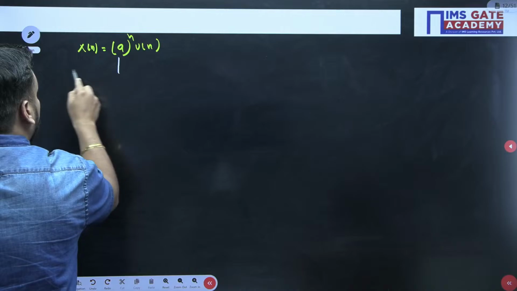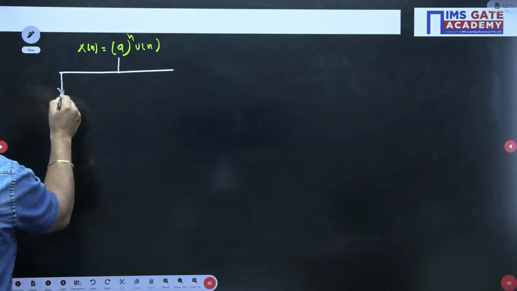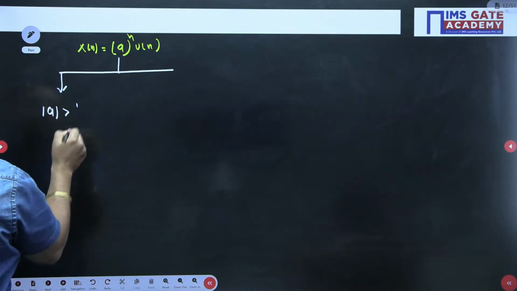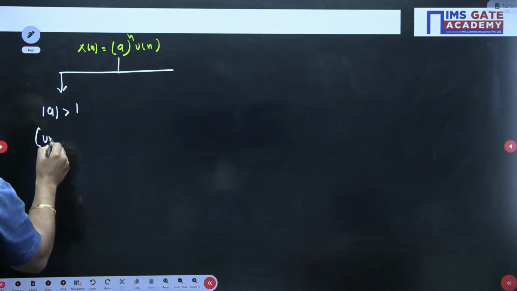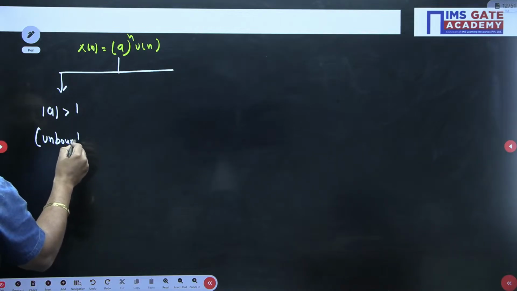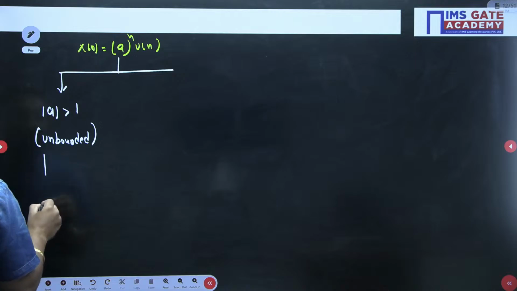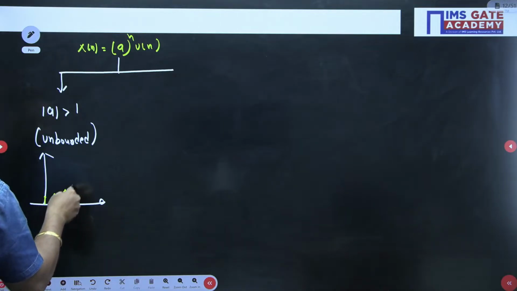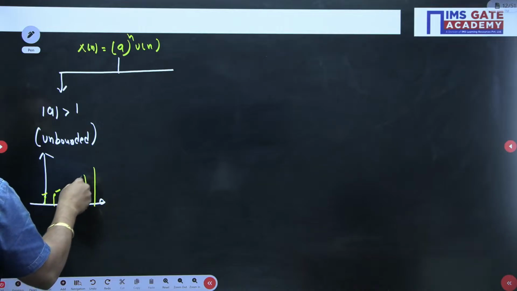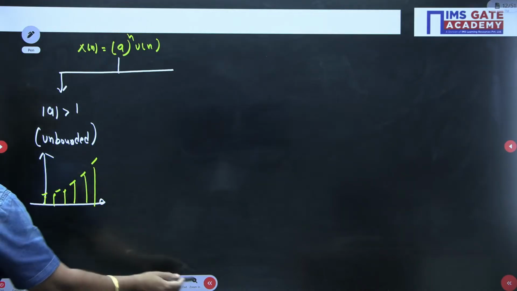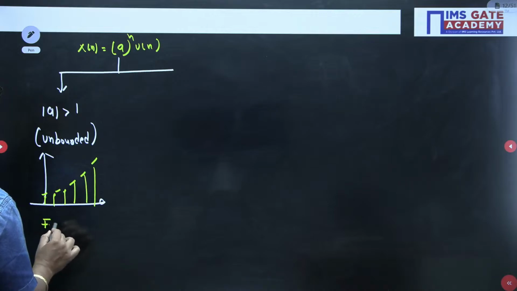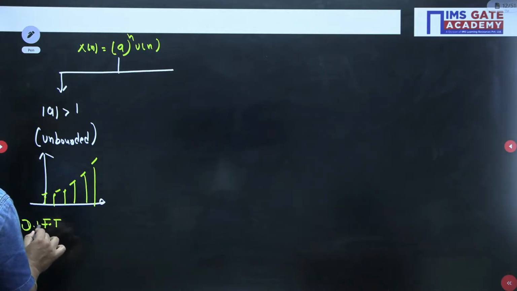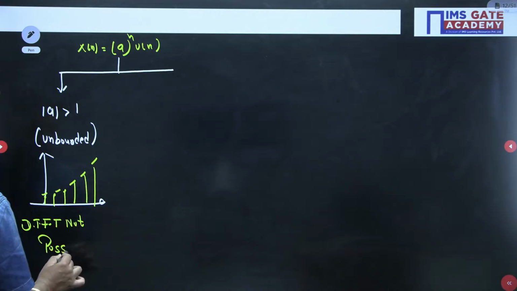I already gave you two conditions. If mode of a is greater than 1, then the signal will behave as unbounded, and the curve will look like this. Growing curve, unbounded, so Fourier transform is not possible. So DTFT, discrete time Fourier transform, is not possible. Can't determine.